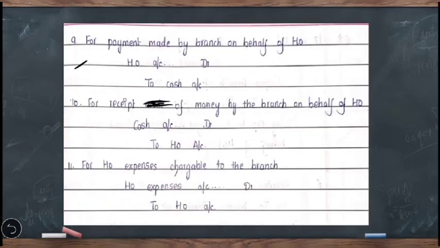Then the ninth one is for payment made by the branch on behalf of the head office. Here the payment has to be made by the head office, but on behalf of the head office, branch has made the payment. So cash is going out of the business and it has to be adjusted to the head office account.